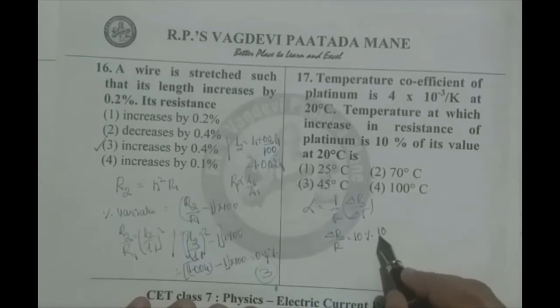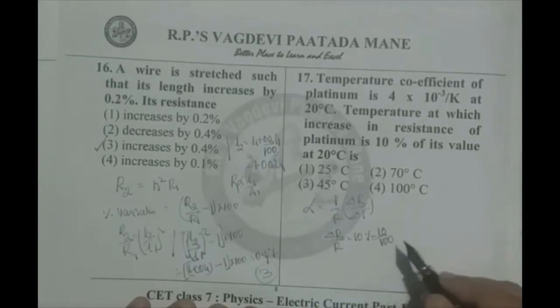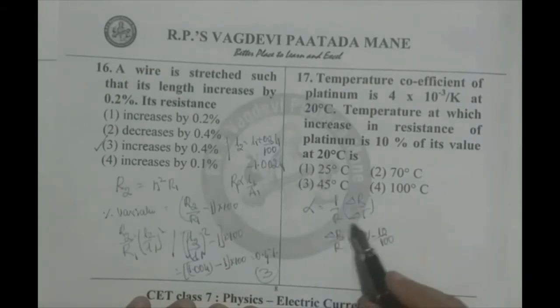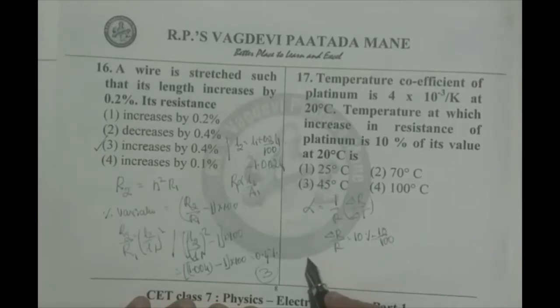That is 10 by 100. Therefore, we substitute everything there and we calculate. Alpha is given.